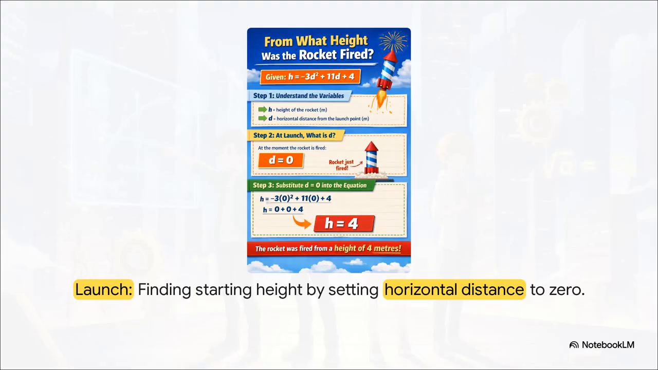Think about the launch phase for a second. We have our standard form equation. Height equals negative 3d squared plus 11d plus 4. At the exact moment a rocket fires, before it's moved forward even a single inch, its horizontal distance, our d variable, is completely zero. So if we just plug 0 in for d, those first two terms, poof, they just vanish. We're left with exactly 4. And that tells us instantly that our rocket is firing from a starting height of exactly 4 meters. Standard form is absolutely perfect for finding that starting line.